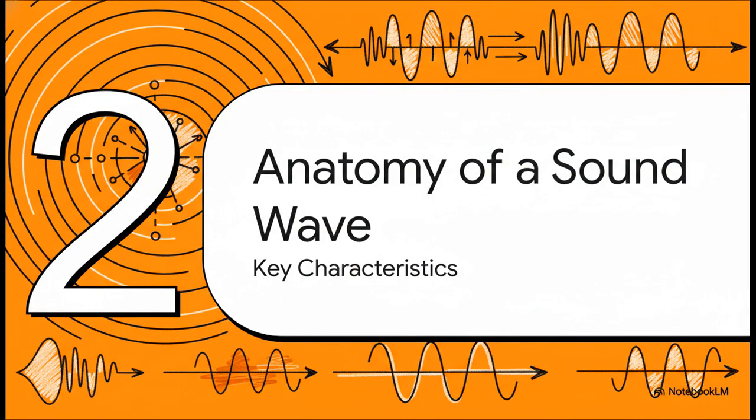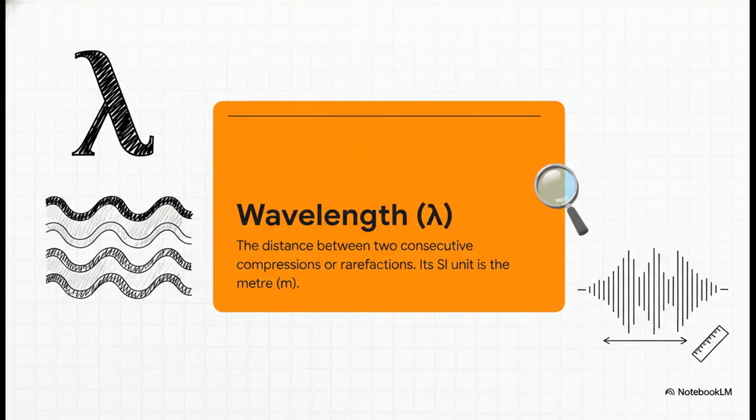Okay, good. Now let's look at the anatomy of a sound wave, its key characteristics. These are very important. First up is wavelength. The symbol for this is the Greek letter lambda. So what is it? It is just the distance between two consecutive compressions or two consecutive rarefactions. Simple, right? And its SI unit, of course, is the meter.